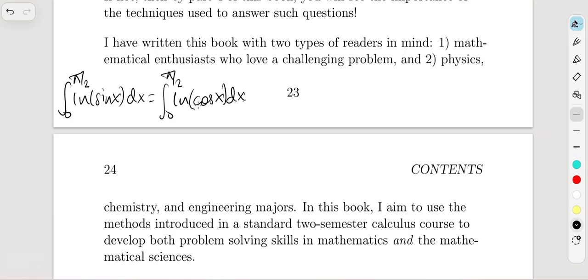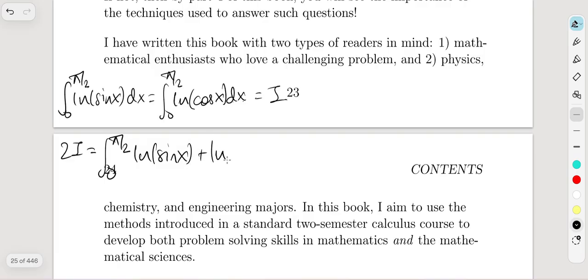Okay, and now let's consider these two integrals as I. So we just have to add these two integrals up. That's going to give us the integral from 0 to pi over 2 of natural logarithm of sine of x plus natural logarithm of cosine of x dx, right?